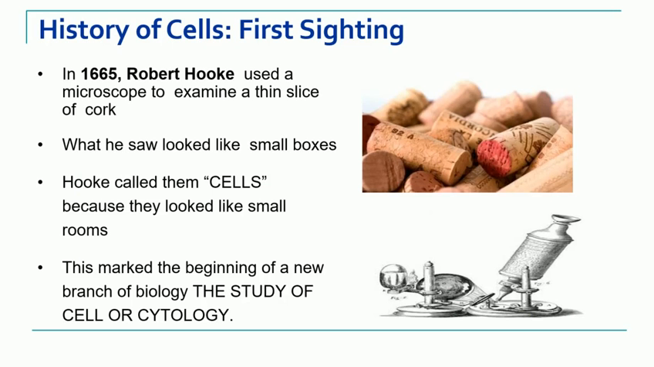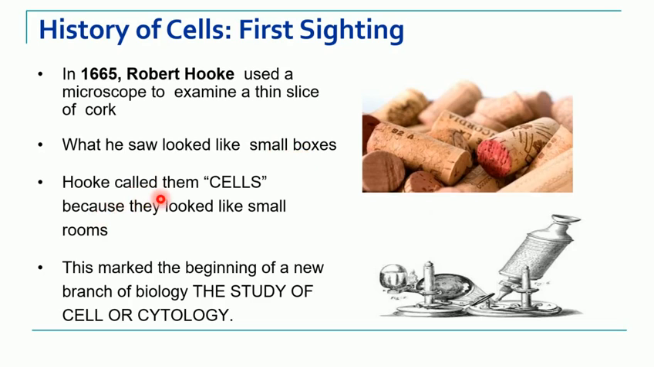So in 1665, Robert Hooke examined a thin slice of the cork. So what is this cork? In bottles, you have this cork on the top. He took a thin section of this cork and examined it under the microscope which he had developed. And when he observed under this microscope, he could see many small compartment-like boxes.